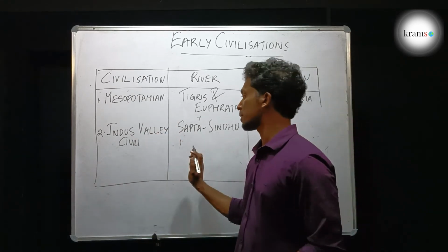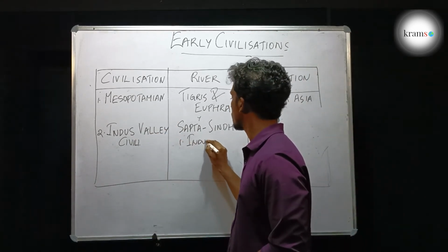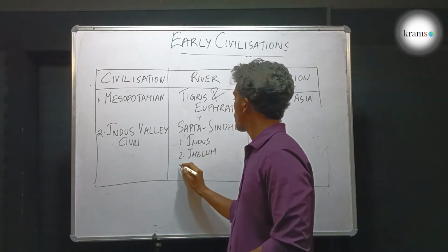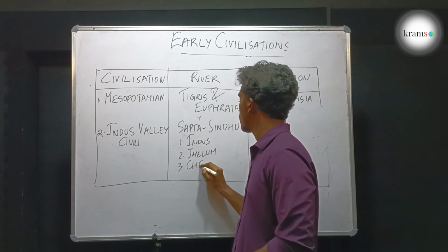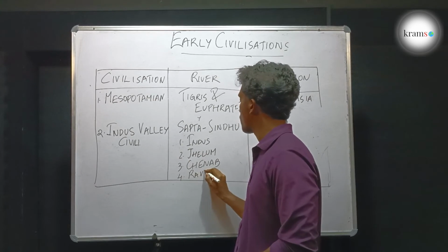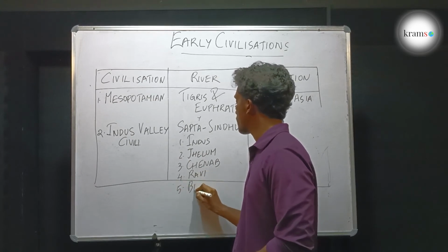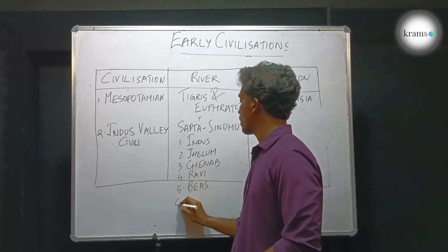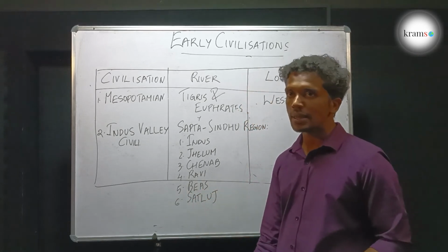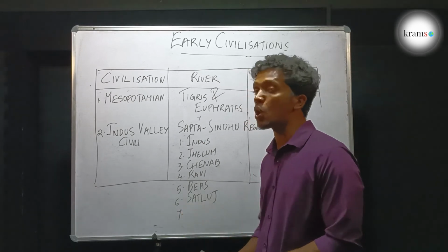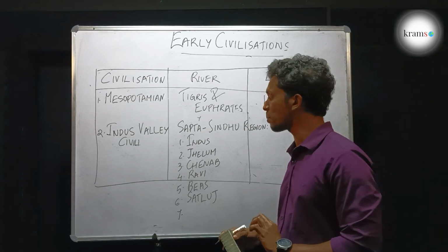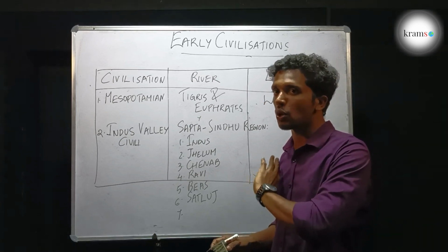First one is Indus, Jhelum, Chenab, Ravi, Beas, Satluj, and the last one is Saraswati, which is not existent today. It is a non-existent river, meaning it is not there now.